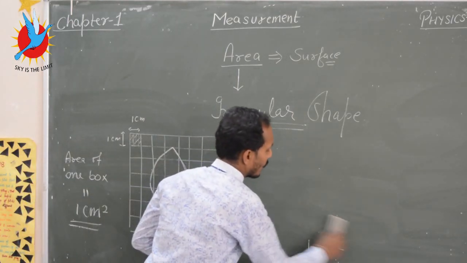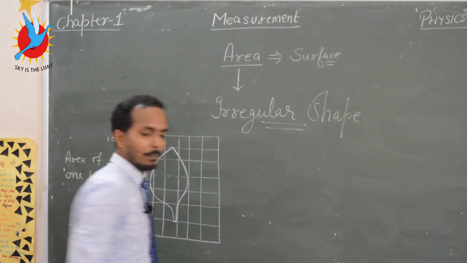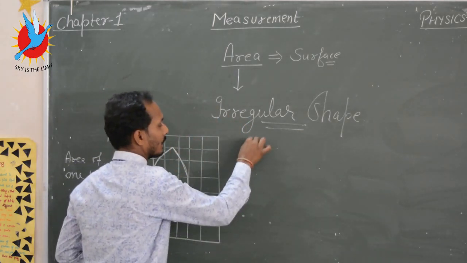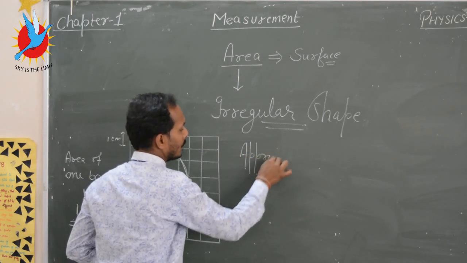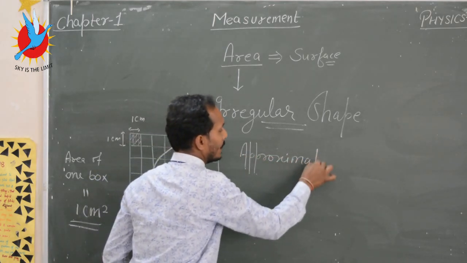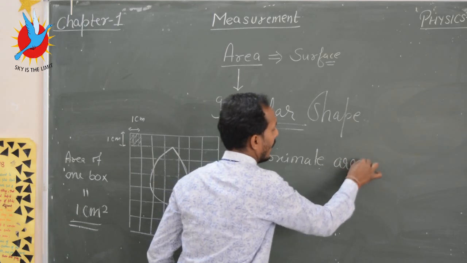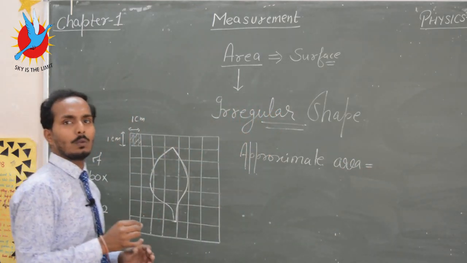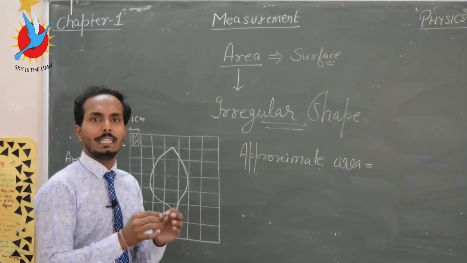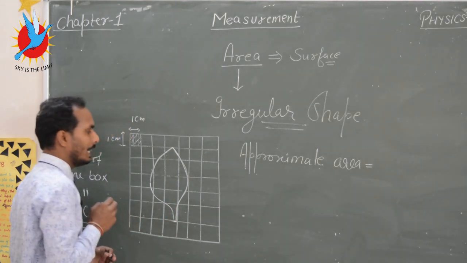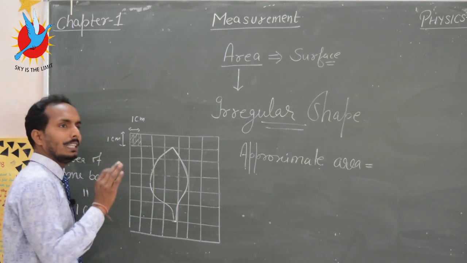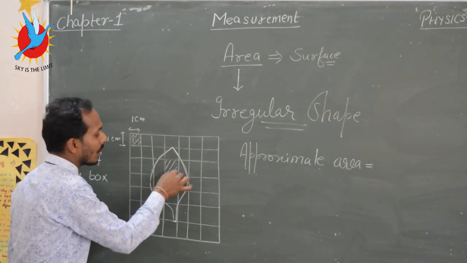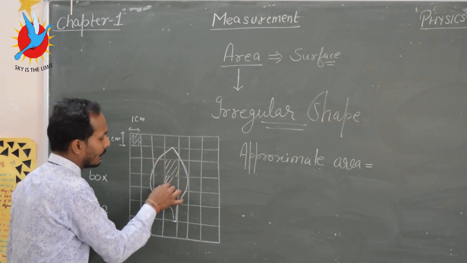Now how do I calculate the approximation formula? The approximate area of this leaf is, firstly you calculate the number of interior boxes. Number of interior boxes means those which are completely covered by the leaf.